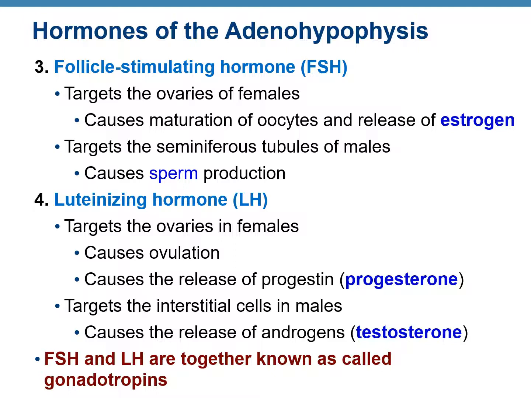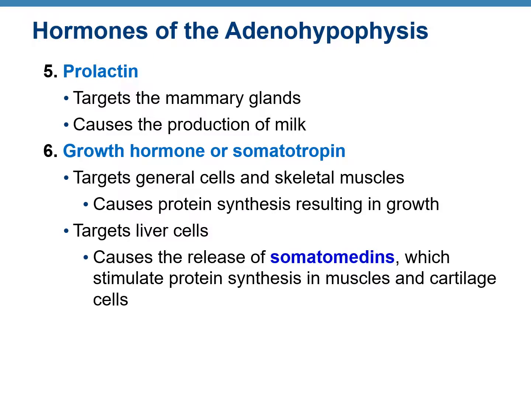The third hormone is follicle stimulating hormone or FSH, and the fourth one is luteinizing hormone, which is LH. Together, FSH and LH are known as gonadotropins. Both of these hormones target the ovaries in females. FSH causes the release of estrogen, while LH causes the release of progesterone. In males, FSH targets the seminiferous tubules in the testes and it causes sperm production, while in males, LH targets the interstitial cells and causes the release of testosterone. Fifth hormone is prolactin, which targets the mammary gland and causes milk production.